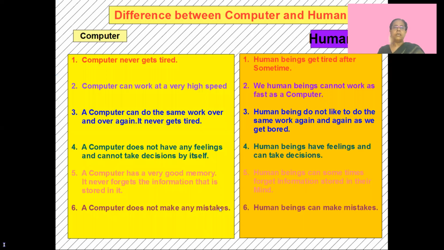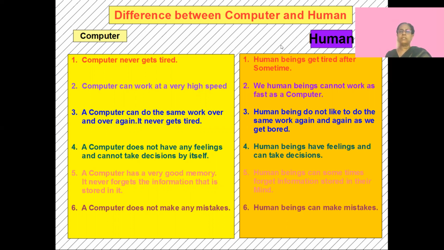Okay, now that you learned the computer's abilities, let's see the difference between computer ability and human ability. Let's see who's better, the human or the computer. Of course, the human is good and better. It's the best, because a computer doesn't work unless a human has made it and given it instructions. Then only it can work.